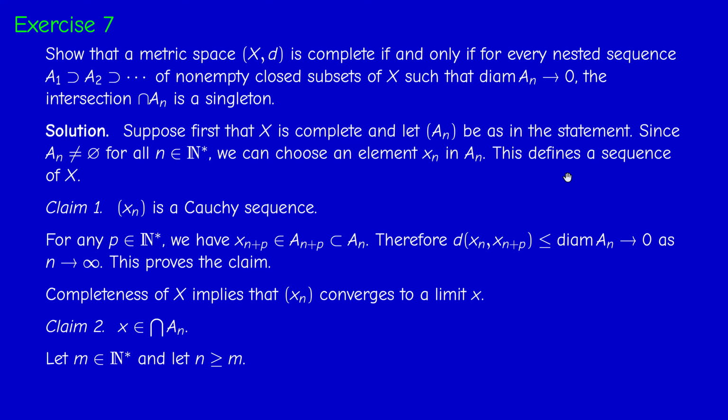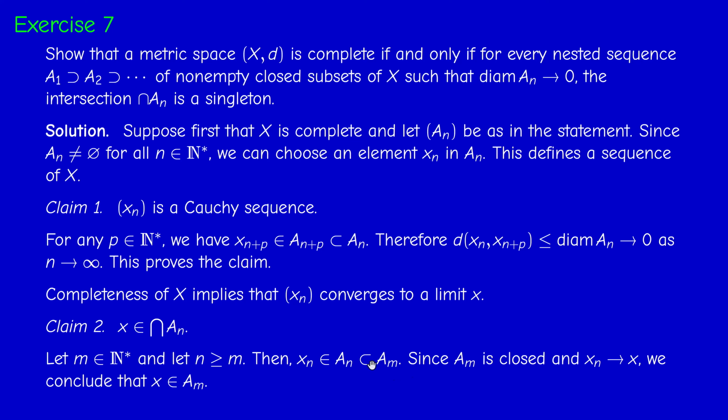Now, completeness of X implies that (x_n) has a limit x. And now we claim that x belongs to the intersection. Okay. Pick an integer m and let n be an integer bigger or equal than m. Then x_n belongs to A_n. But since the sequence is decreasing, A_n is contained in A_m. So x_n is in A_m.